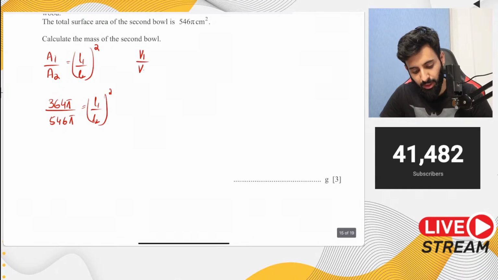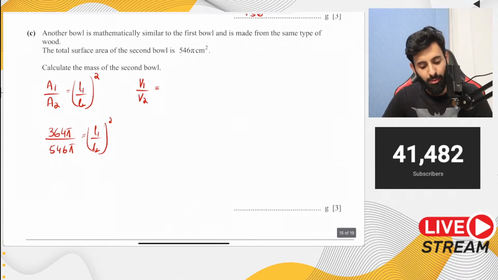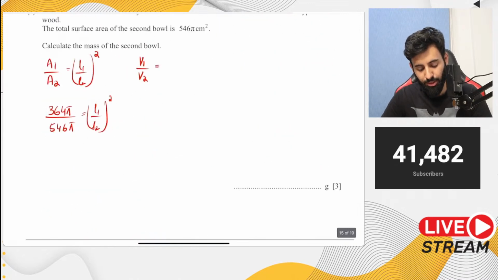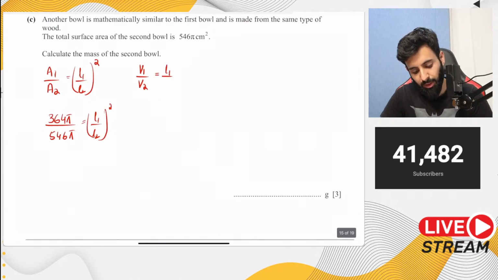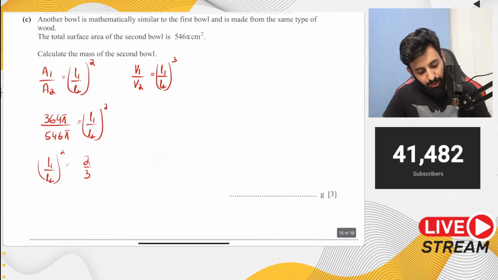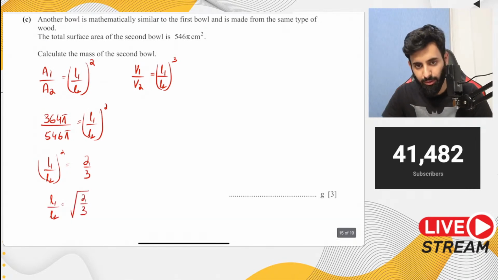Now why do we need the ratio of the lengths? Because if I want to find out the mass, I need to find out the volume as well. Why? Because the ratio we have is volume to mass, okay? So V1 upon V2 is equal to L1 upon L2, the whole thing cubed. So if I simplify this, if I do 364 divided by 546, here's what I get. L1 upon L2 squared is equal to 2 upon 3. That means if I make L1 upon L2 the subject, I'm looking at the square root of 2 upon 3. Leave it as square root of 2 upon 3 only. Why? Because you don't want to round it off too soon.